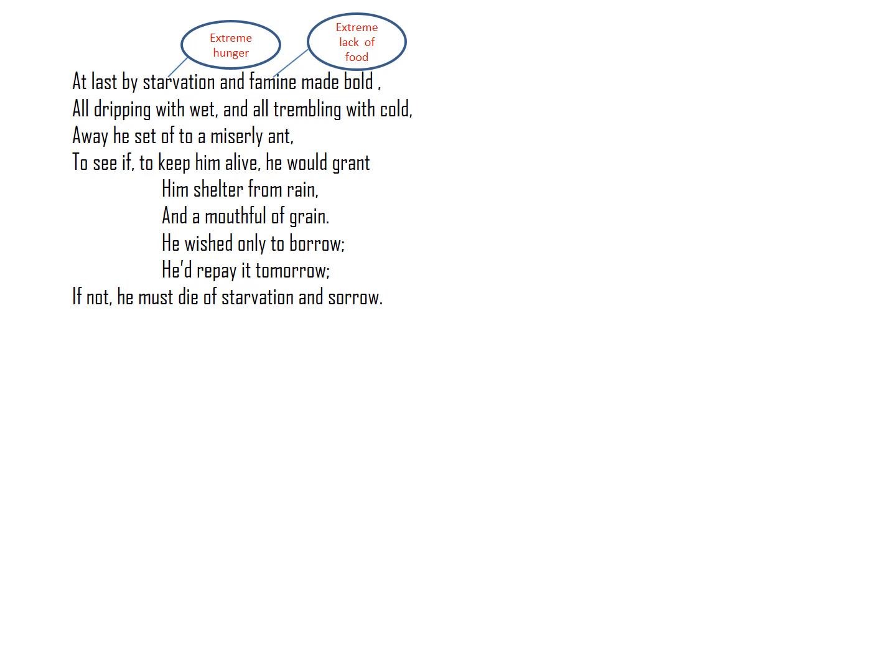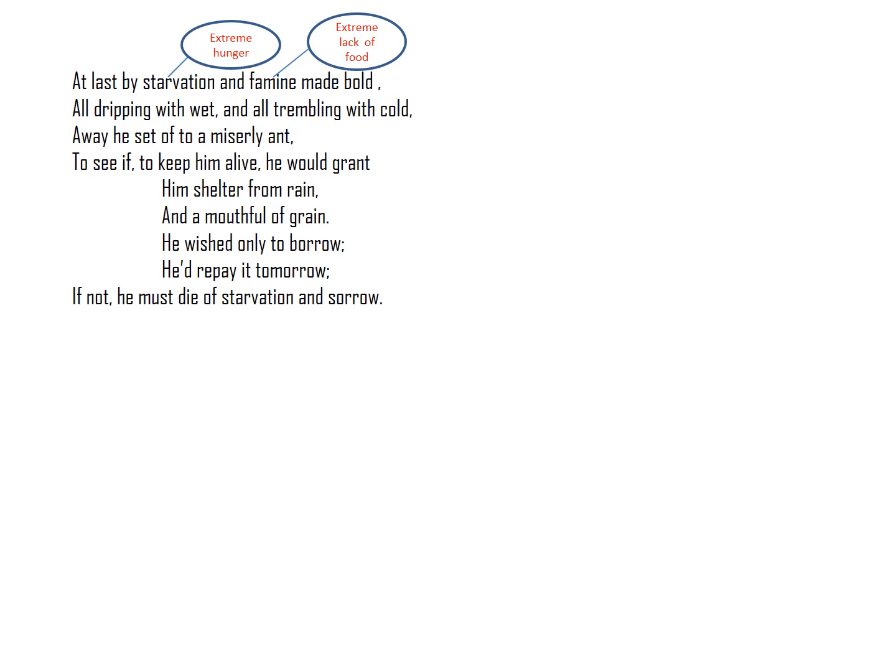All dripping with wet and all trembling with cold. And he is all wet and all trembling with cold. It's very cold. Away he set off to a miserly ant. So he goes to seek the help of the miserly ant. Ant is a miser because they have a lot, but they don't like to give to others. Who are miserly people? Those who have a lot themselves, but they don't lend it to others. To see if the ant can grant him something to keep him alive.